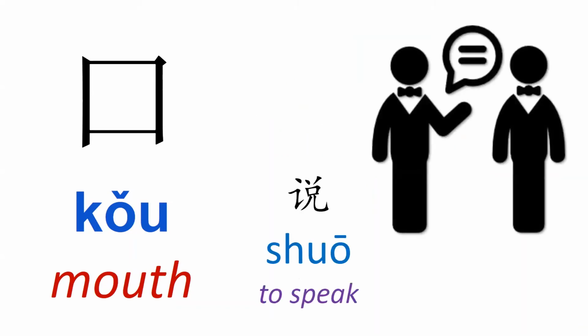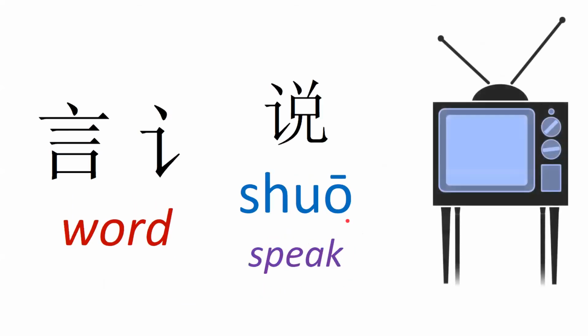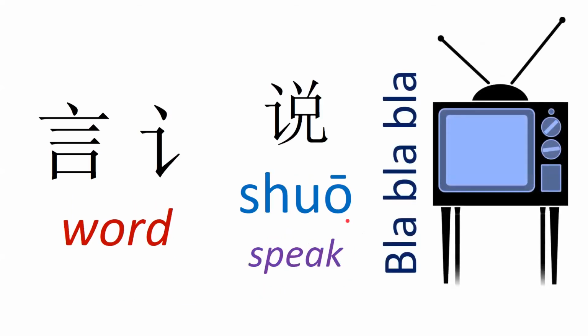For example, the verb to speak, 说, here we have it, and also the radical for word, okay? We were studying this radical last week when we were preparing for the exam. Here we have it, 说. So now we know many of the radicals here, okay? Because, for example, this one is number 8, but the other way around, we have here the radical for word, this meaning.